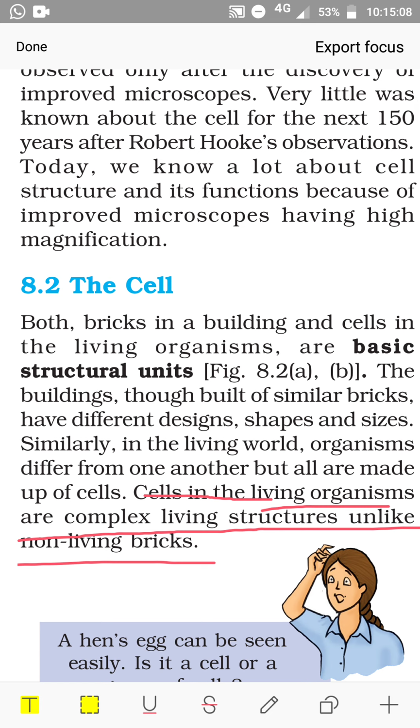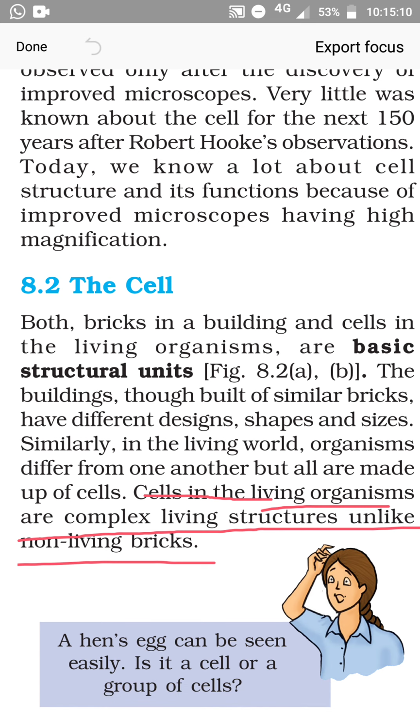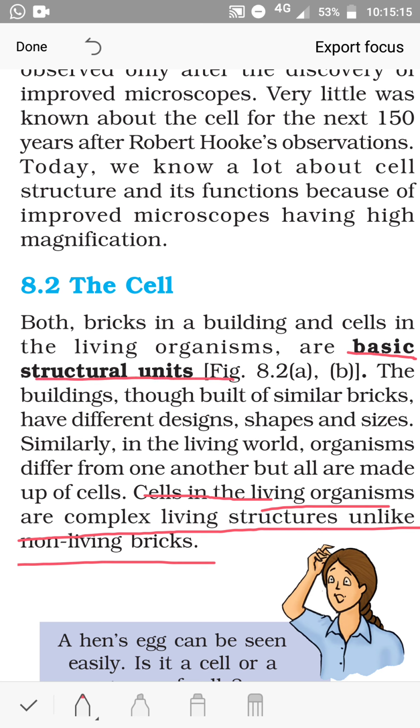Now what are cells? The basic structural units are cells. The buildings, though built of similar bricks, have different design, shape and size. Similarly, in the living world, the organisms differ from one another, but all are made up of cells. Cells in living organisms are complex living structures, unlike non-living bricks.